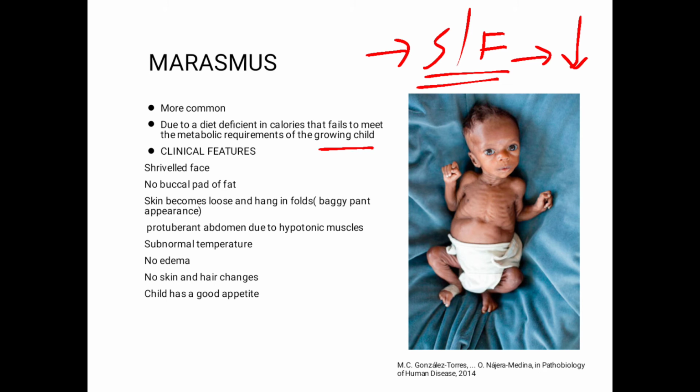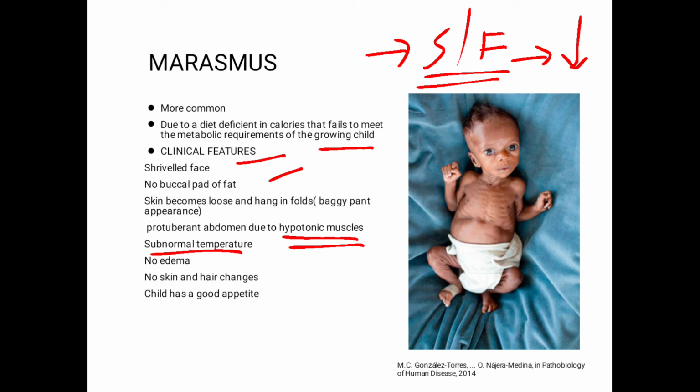This is a classical picture of a child with marasmus. The child has got a shrivelled face. The child has got gross deficiency of subcutaneous fat, that is the buccal pad of fat and the gluteal pad of fat. The child has got a protuberant abdomen, that is due to hypotonic muscles. This is known as baggy pant appearance. Since we know that the fat is used to maintain the body temperature, the deficiency of fat would lead to subnormal temperature or hypothermia.